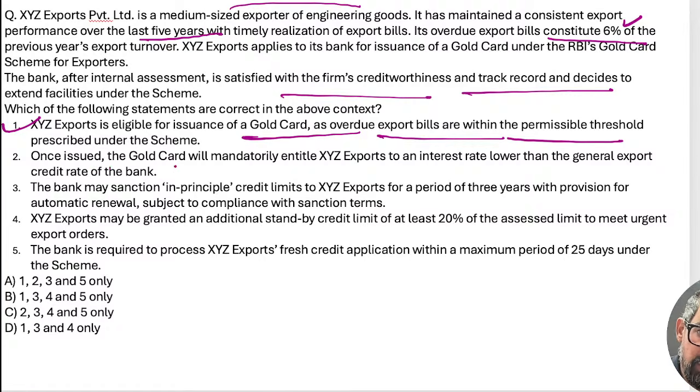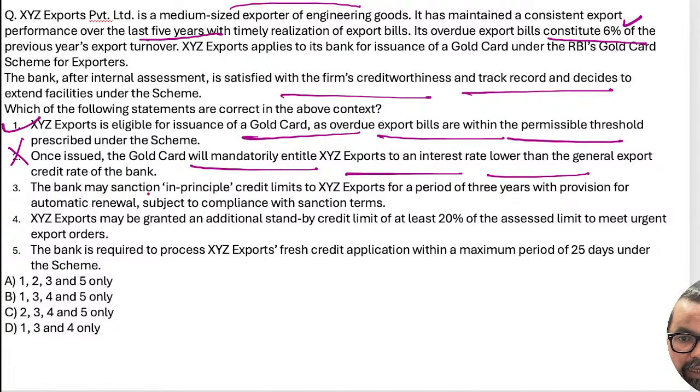Second one, once issued, the gold card will mandatorily entitle XYZ to a lower rate. It is not mandatory, like if there is some sort of impairment in the creditworthiness of this XYZ, that will go up, right? So that depends; there is as such no mandate around this basically.